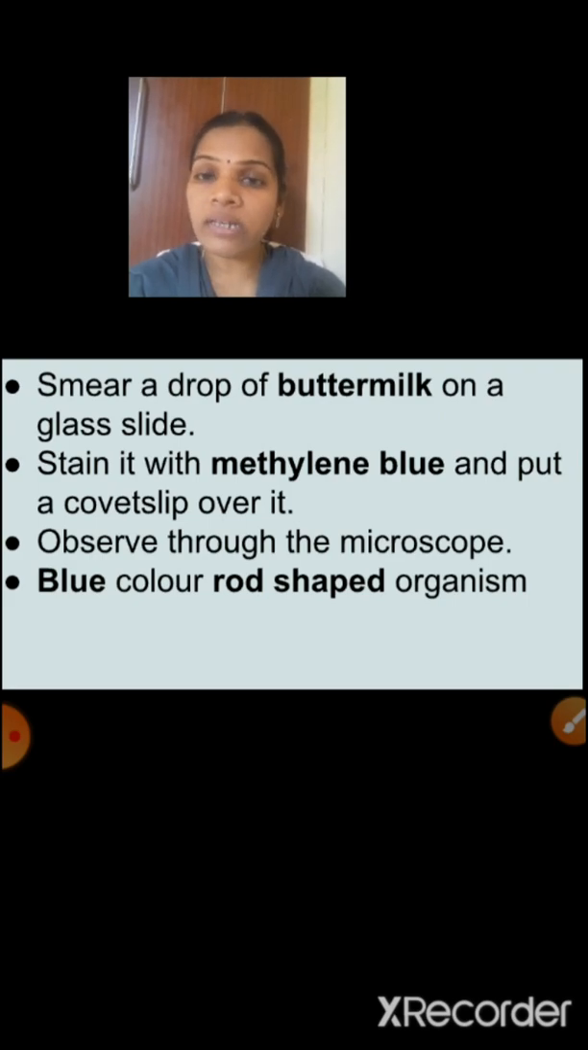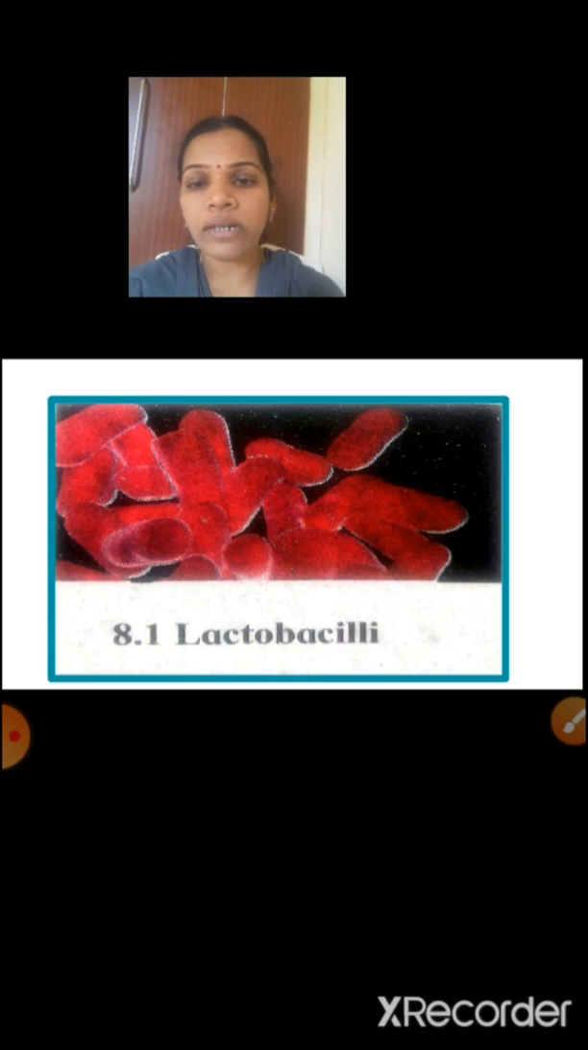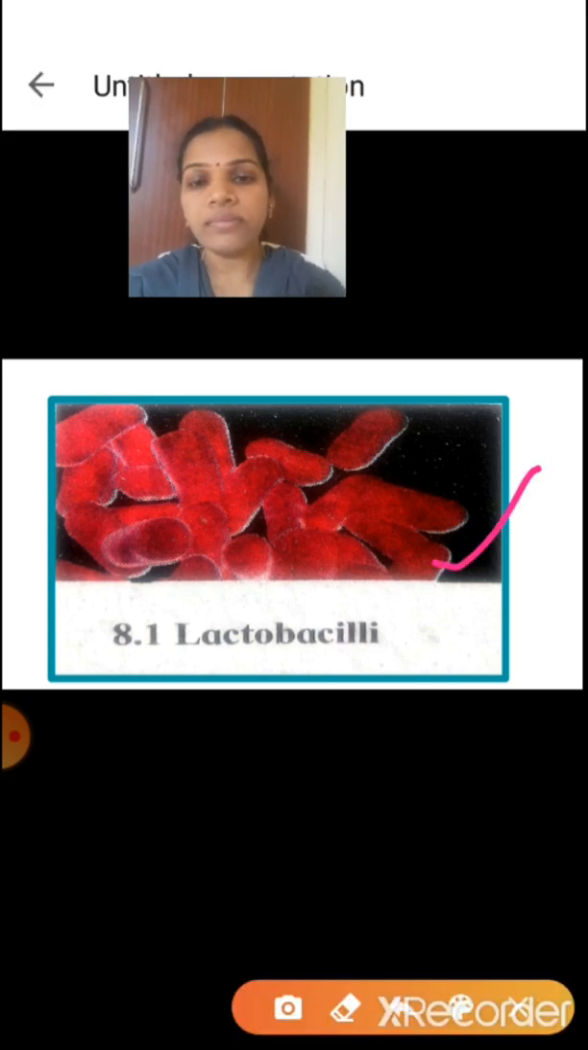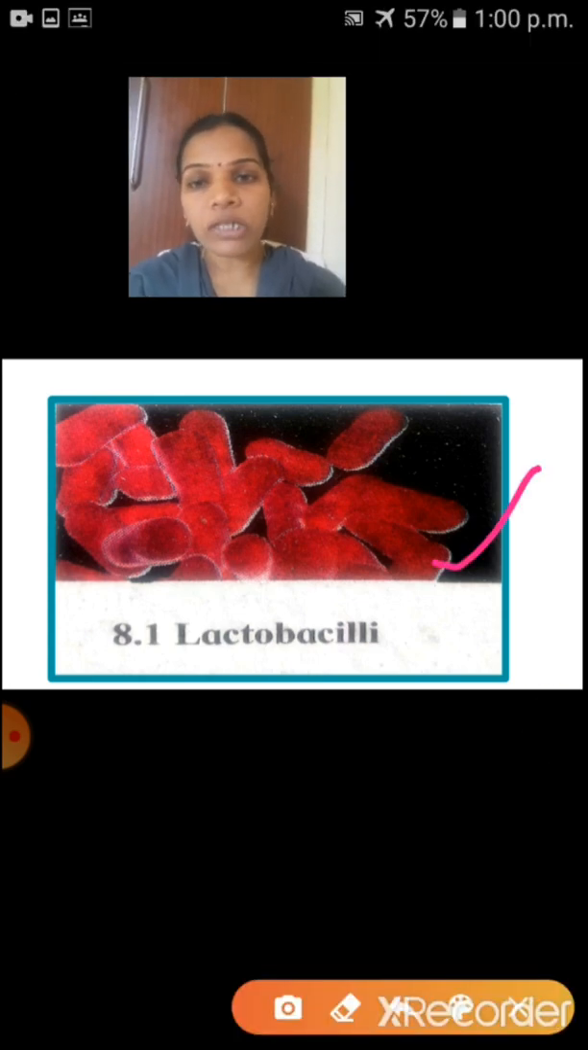So where is it present? Yes, buttermilk. You have to take buttermilk on the slide. Afterwards you have to add a few drops of methylene blue. Then you have to cover it with a cover slip, and you have to observe with the help of the microscope. That time you will see a blue rod shaped organism. So that is nothing but lactobacilli. See here children, this is the picture of lactobacilli.